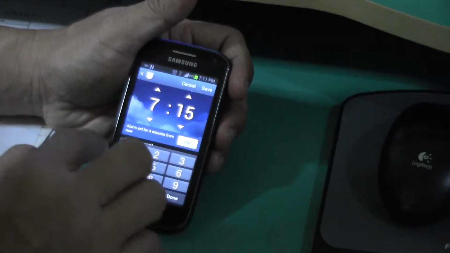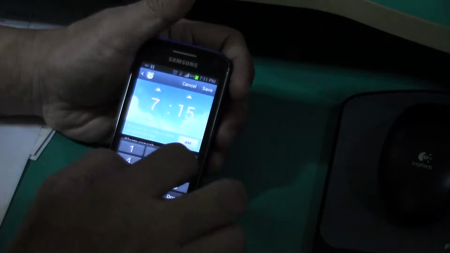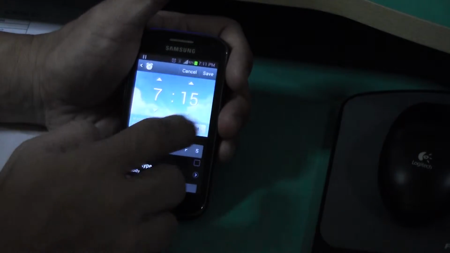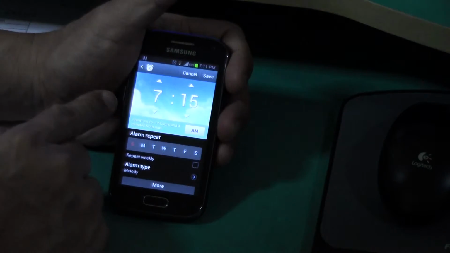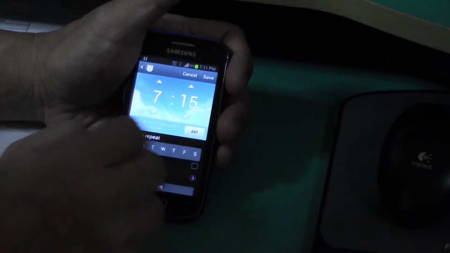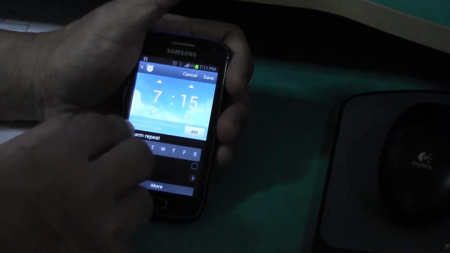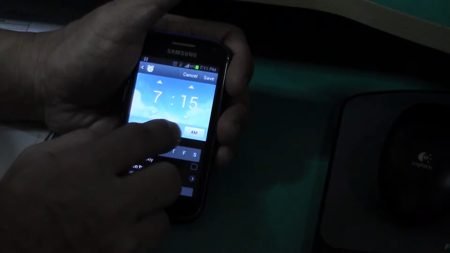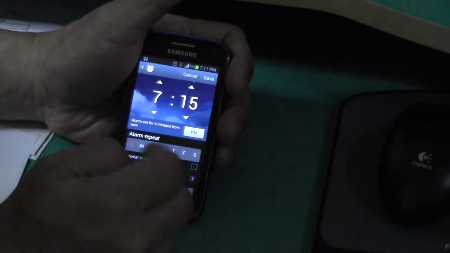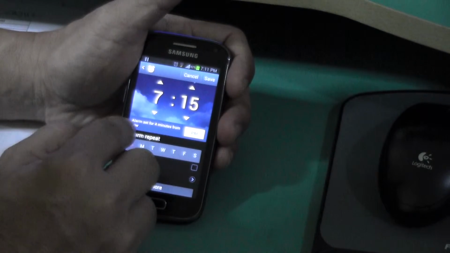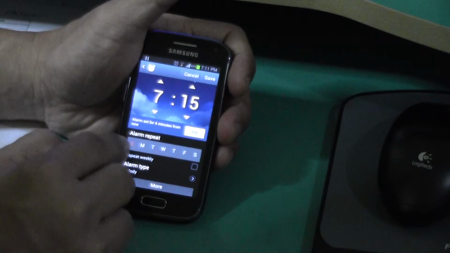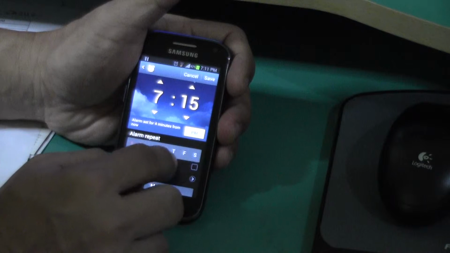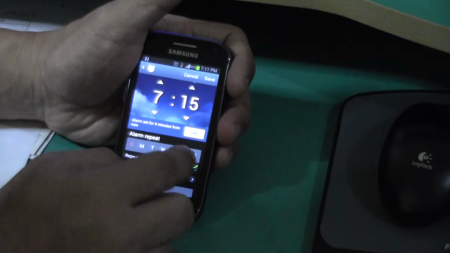Okay, then AM. It's very interesting, when you look at the AM, the color changes. When I press PM, it's dark. When AM is the morning. And they also tell you alarm set for 12 hours and 4 minutes from now. Okay, alarm set for 4 minutes from now, because now it's 7:11 p.m. now it's 7:15. So do you want to repeat weekly or not?